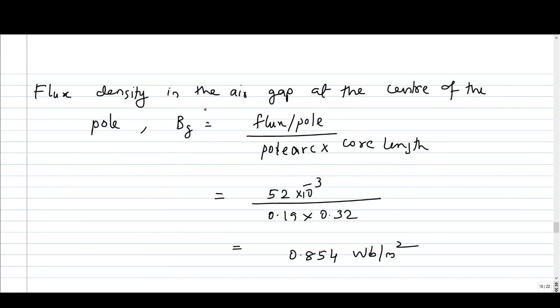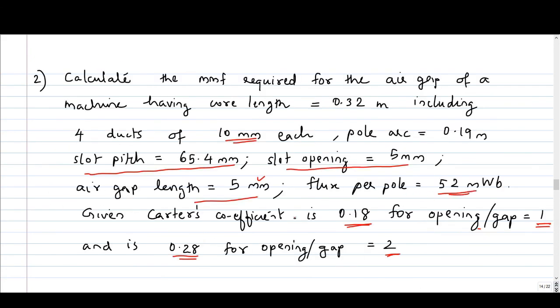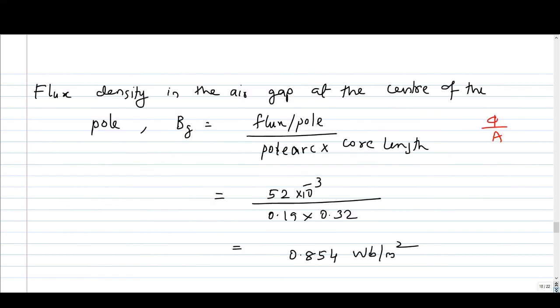Now we can calculate the flux density under the pole. So Bg is flux per pole by area. So area is pole arc into core length. So the values are given. Flux per pole is 52 milliweber. It is given in the question. Pole arc is 0.19 meter and core length is 0.32 meter. So pole arc into core length, you will get the area under one pole. Then flux under one pole, flux per pole is 52 milliweber. So if you do the substitution, you will get it as 0.854 Weber per meter square.